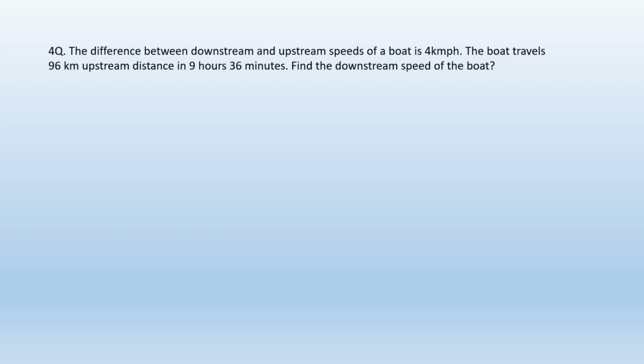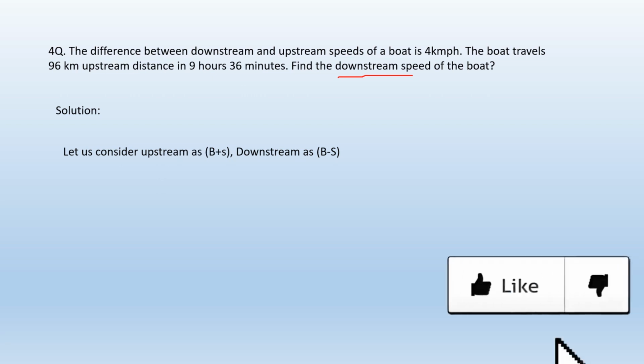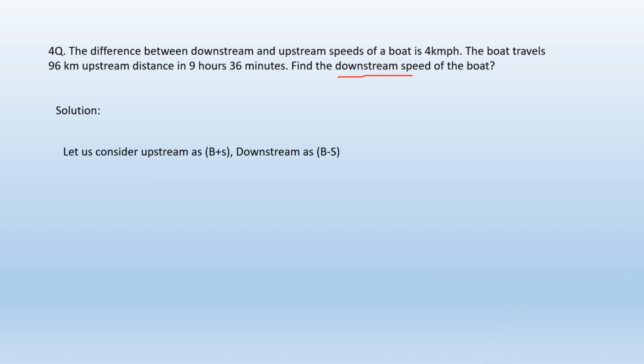And the next question is, the difference between the downstream speed and the upstream speed of a boat is 4 kilometers per hour. The boat travels 96 kilometers upstream in 9 hours and 36 minutes. Find the downstream speed of the boat. Here we need to find the downstream speed. The downstream speed is known as b plus s. The given equation is the difference between the downstream speed and upstream speed as 4 kilometers per hour. As we know, the upstream speed is b minus s and the downstream speed is b plus s.